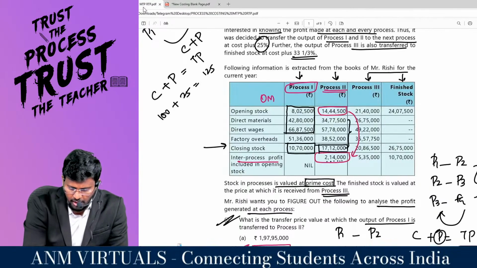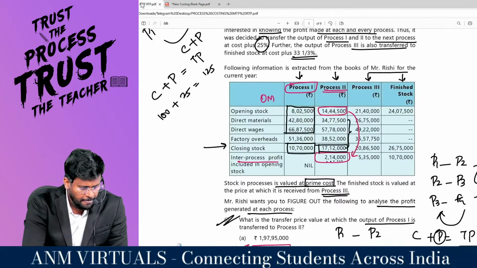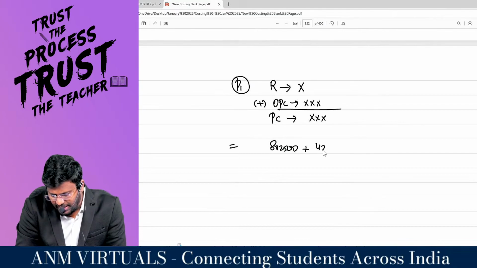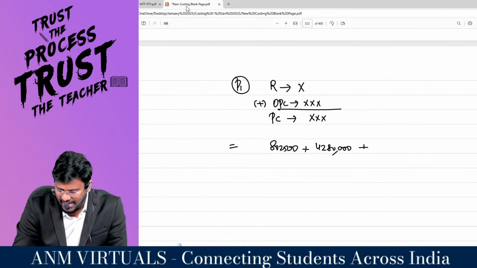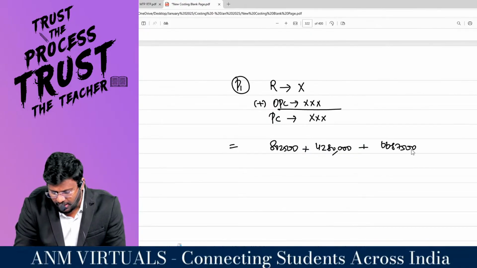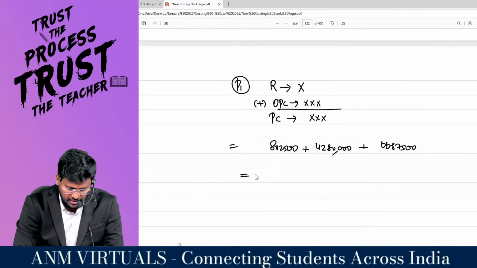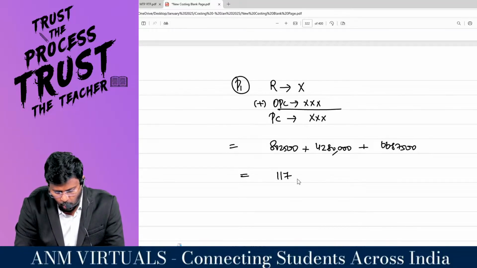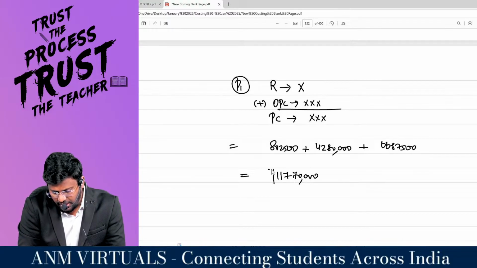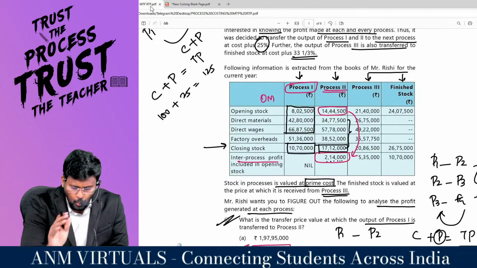Which is nothing but 8,02,500 plus 42,80,000 plus 66,87,500. So 8,02,500 plus 42,80,000 plus 66,87,500 comes to 1,17,70,000, which is the prime cost I have incurred in process number 1.